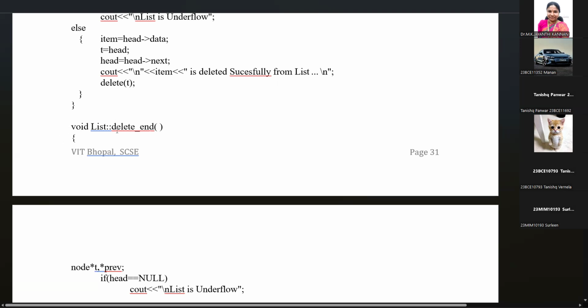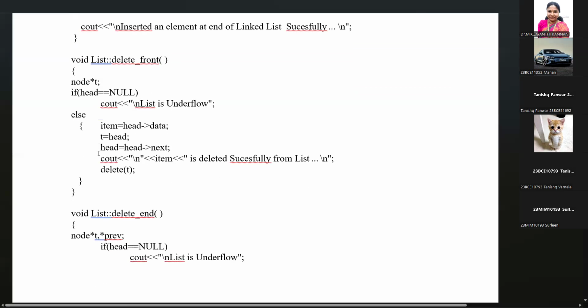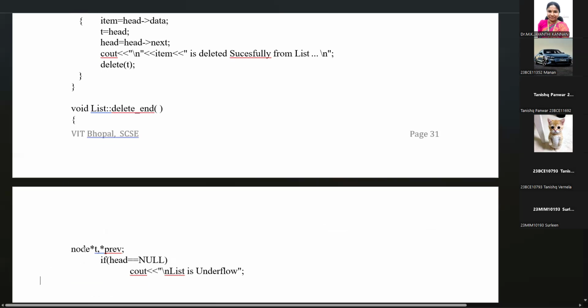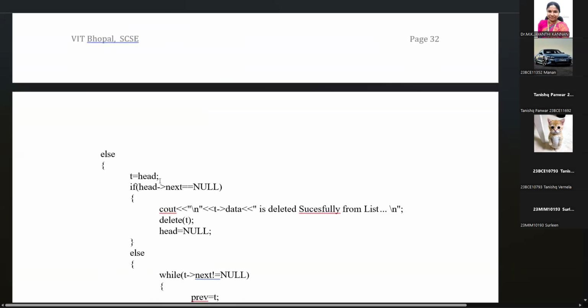And in the list, you want to delete the end element in the end of the list. In that case, we are creating node star t and star previous, so that points the previous node, address of the previous node. If head equal to null means the list is underflow. Else t equal to head. So the element content of head is assigned to t.